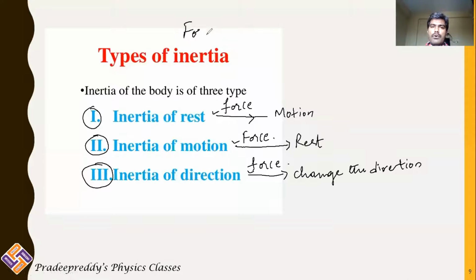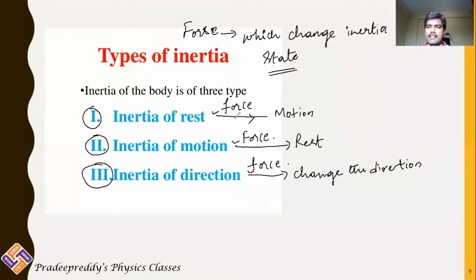So force is that which changes the inertia state. From inertia of rest, it changes to inertia of motion. From inertia of motion, it changes to inertia of rest. In a particular direction, you can change the direction by applying some kind of force.